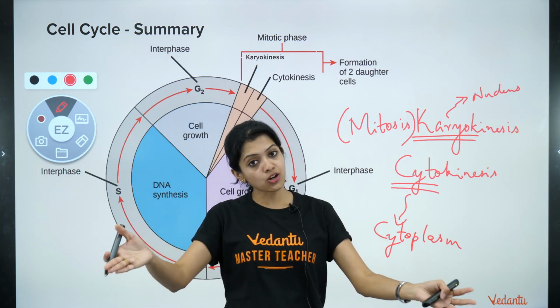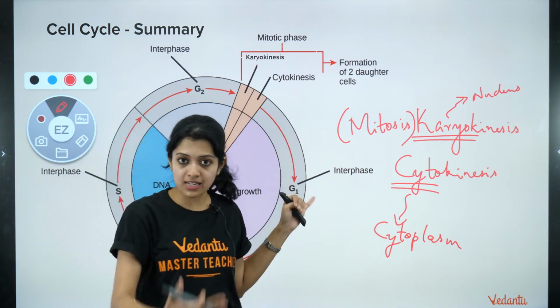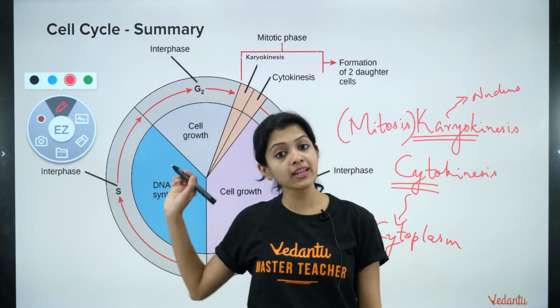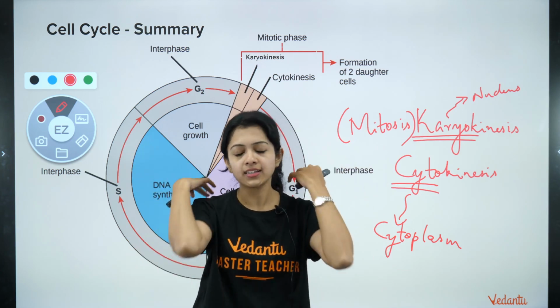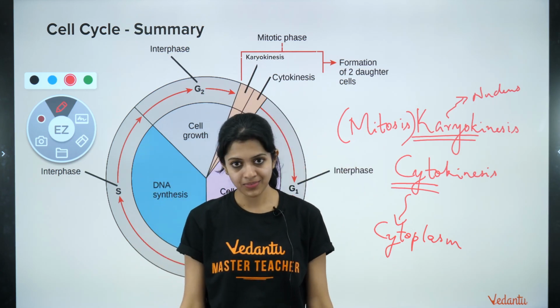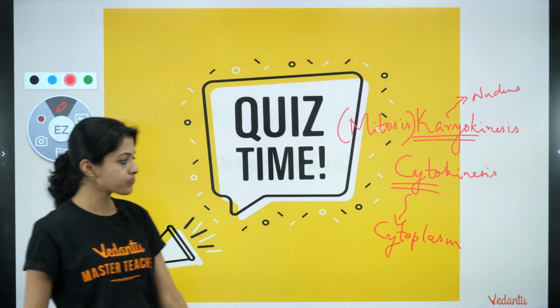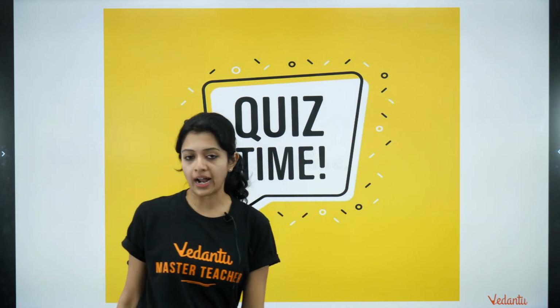They individually go on and continue to perform their respective G1 interphase, S, G2, and so on and on until a cell has divided to the maximum possible extent, right? So I think that's about it. Let's now quickly look at what you have understood.